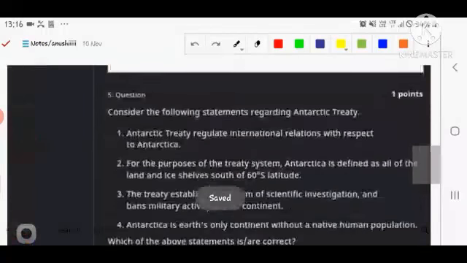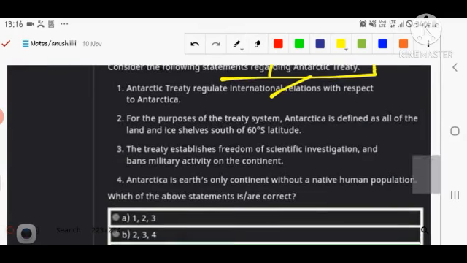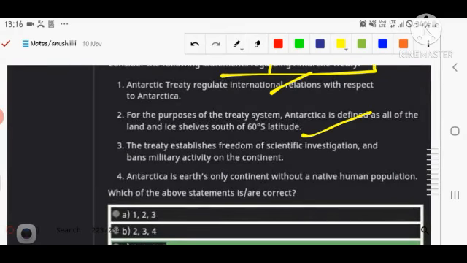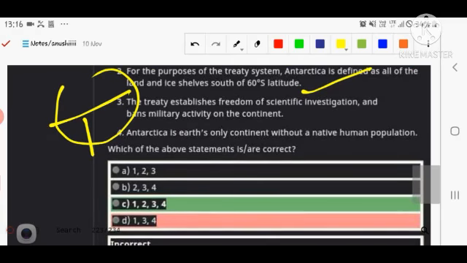If you are talking about the fifth question, the Antarctic Treaty regulates international relations, yes, that is also correct. Second, for the purpose of the treaty, that is also correct, because everything beyond the 60-degree latitude of the south is considered Antarctica and Antarctic resources. Number four, the treaty established freedom.